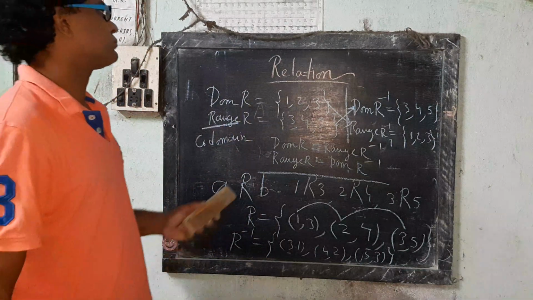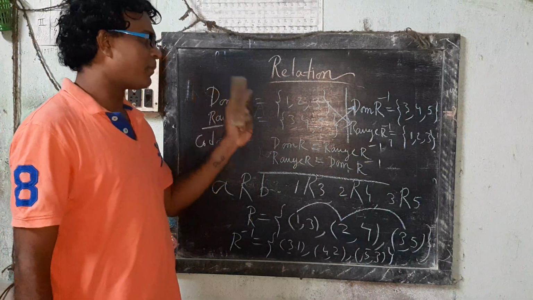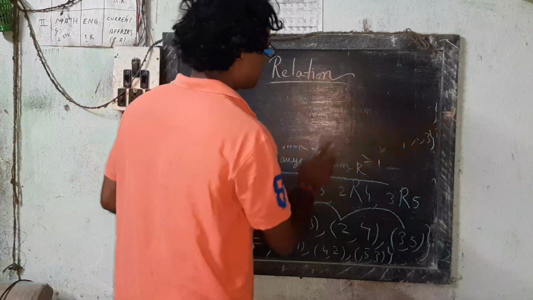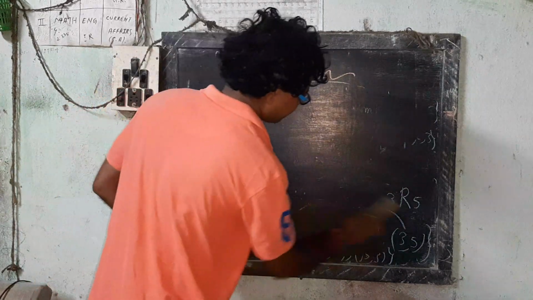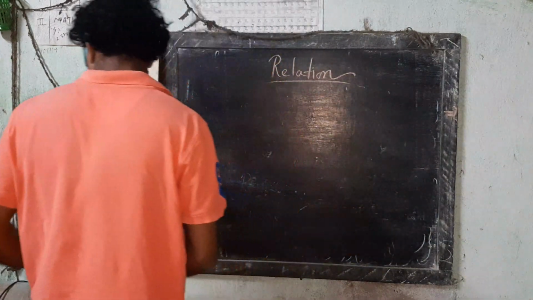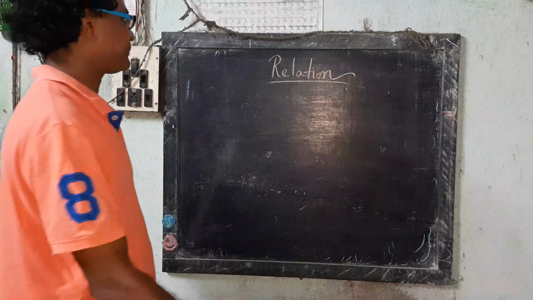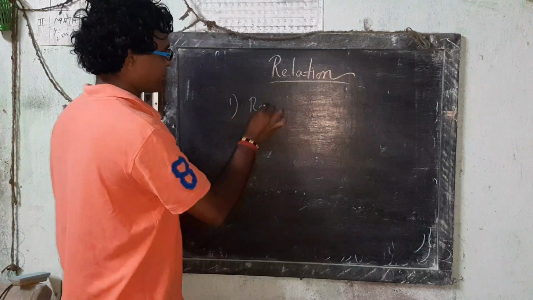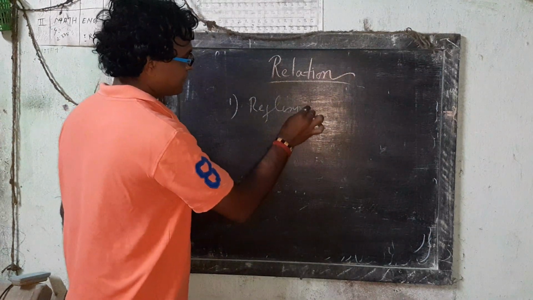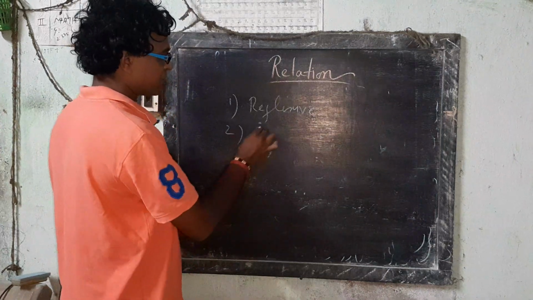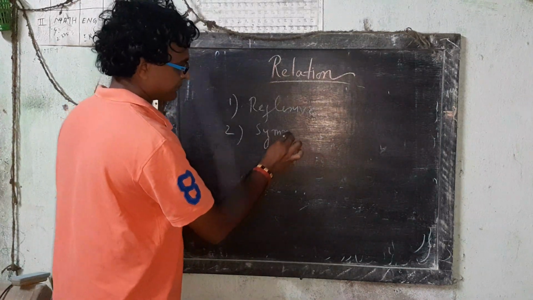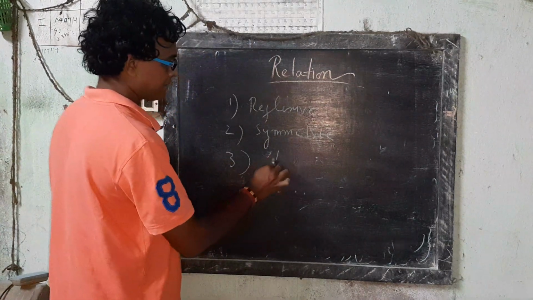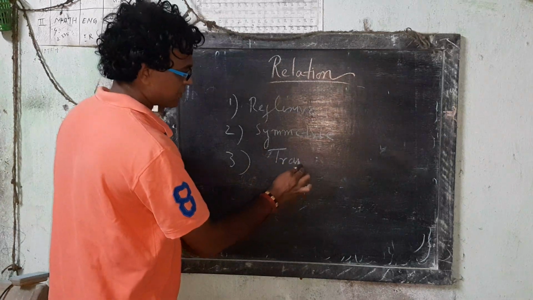Now, three properties. A relation has three properties, and three definitions also we call. There are three types of relations. Number 1, reflexive. Number 2, symmetric. Number 3, transitive.